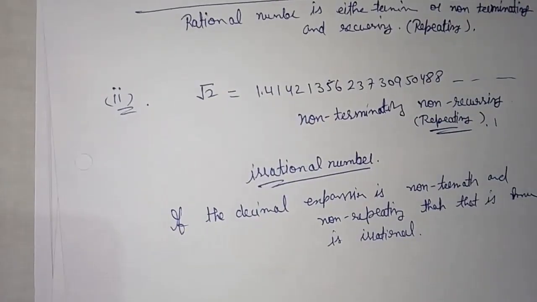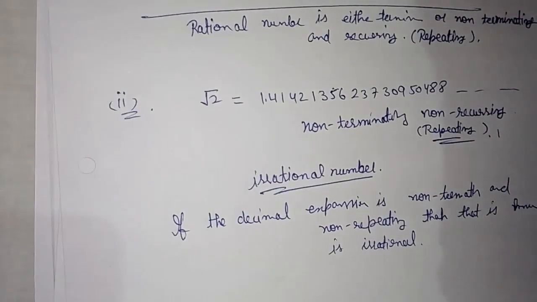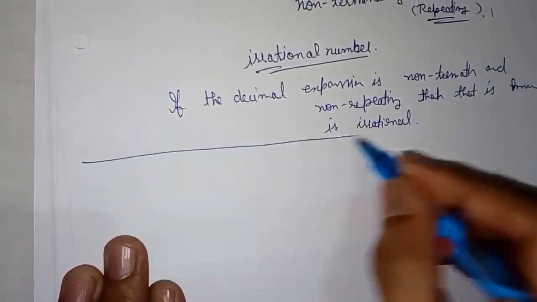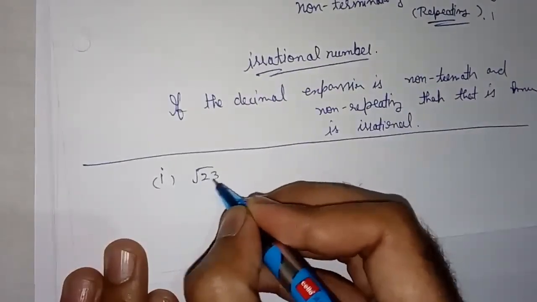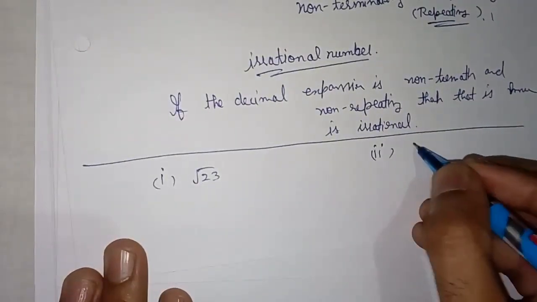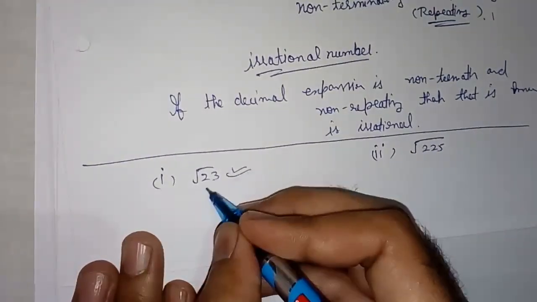So its example we will discuss from exercise 1.3. Okay, 1.3. In this they have given you a few examples. First example is under root 23. Second example is under root 225. When you find under root 23, this is a prime number.